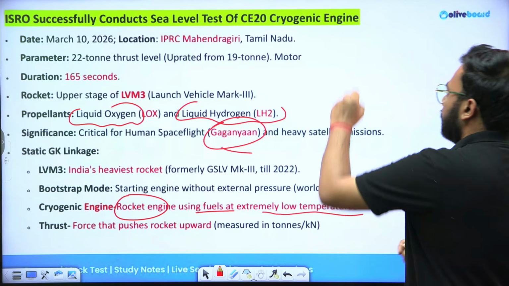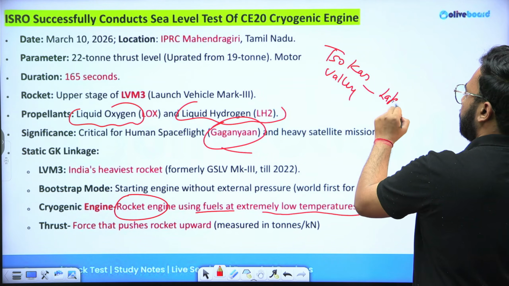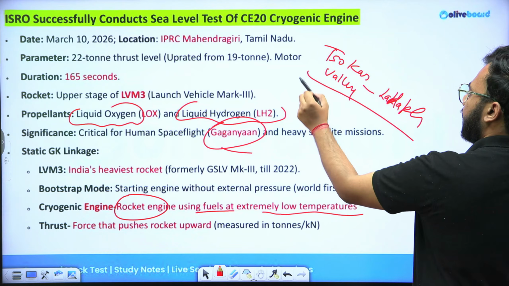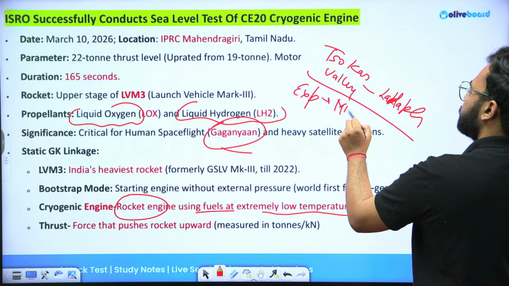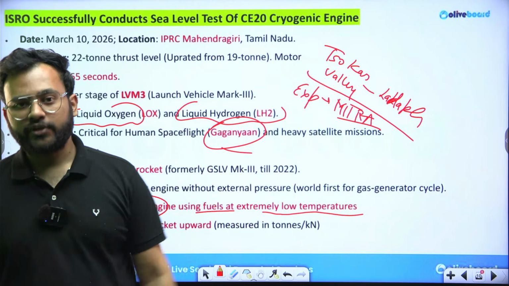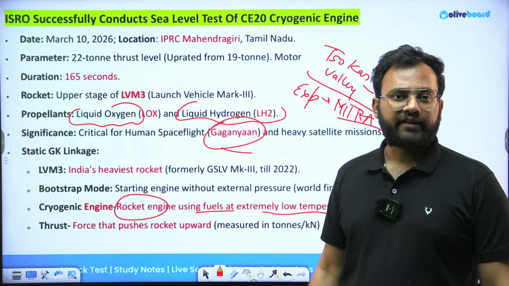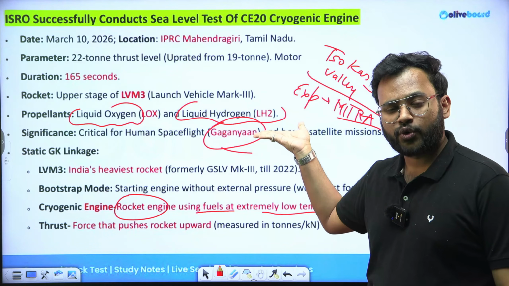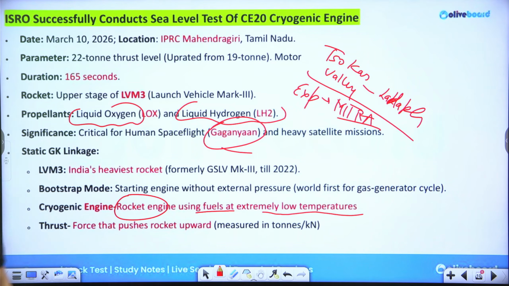Apart from that, in the Shokar Valley in Ladakh, which was also in news recently, an experiment called Mitra was being conducted in the same regard for testing for the Gaganyaan mission, to test the endurance of the crew member in that type of environment. Why Shokar Valley specifically? Because in space you have low oxygen concentration, and very high altitude regions like Shokar Valley and Ladakh also have lower oxygen concentration. So a lot of development is going around Gaganyaan, which is planned for next year, and this test of the CE-20 cryogenic engine is also in the same regard.